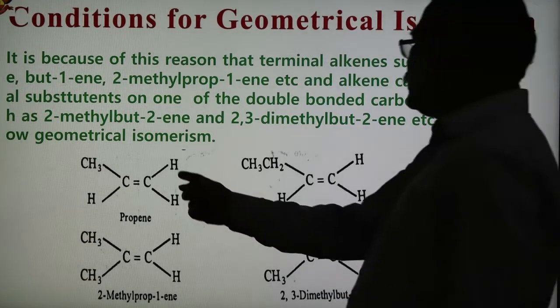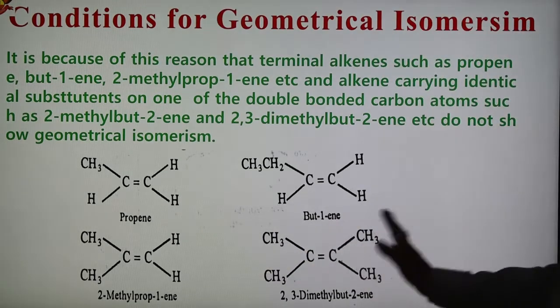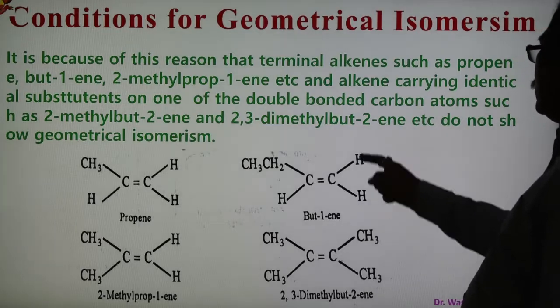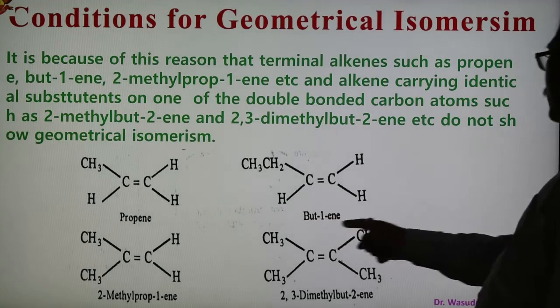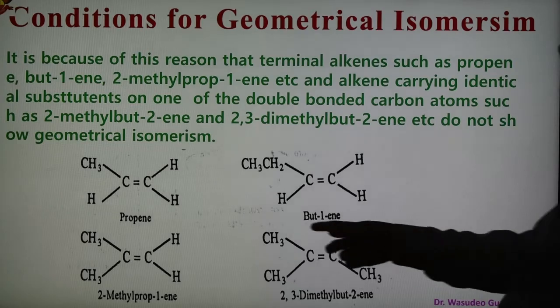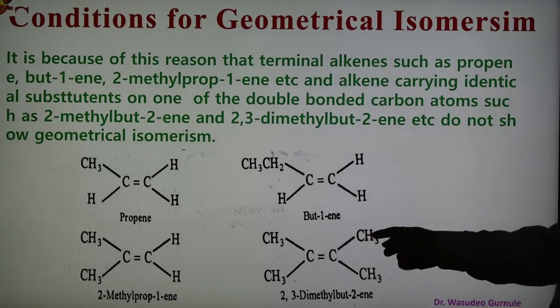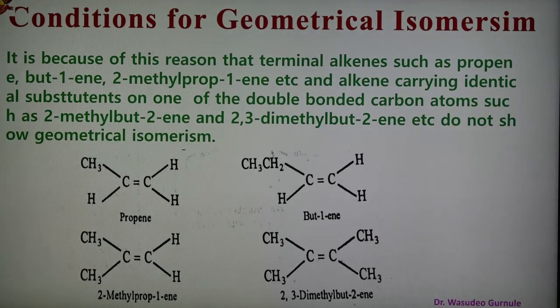In this case two similar atoms are present on one of the carbons, so they cannot show it. Propene cannot show it. Here also two hydrogen atoms are on one carbon, so 1-butene does not show this. In this way 2-methyl-1-propene and 2,3-dimethyl-2-butene have a double bond but do not show geometrical isomerism because similar atoms are present on one of the double bonded carbon atoms.